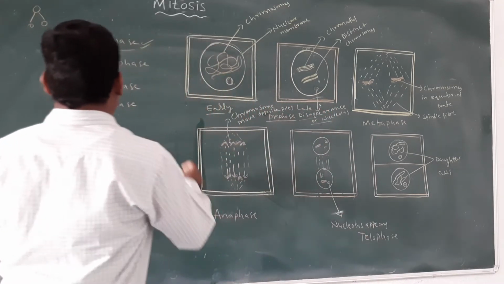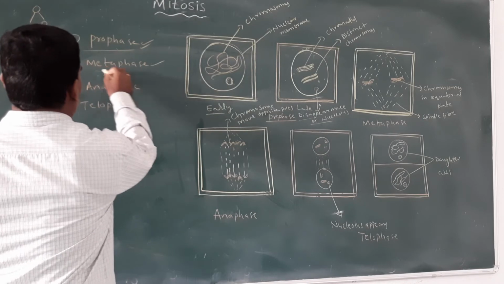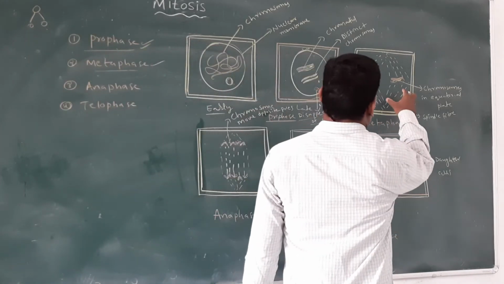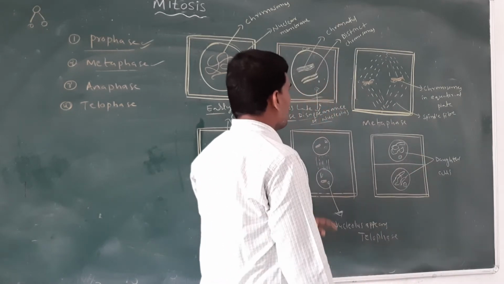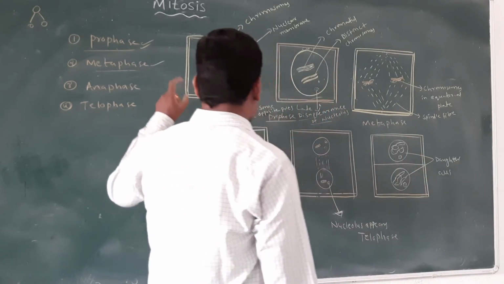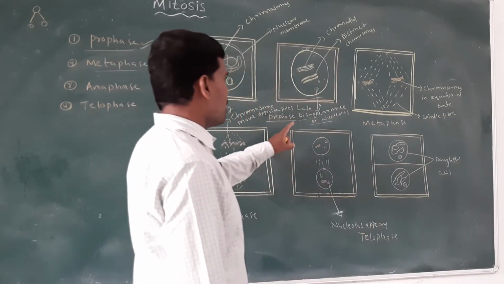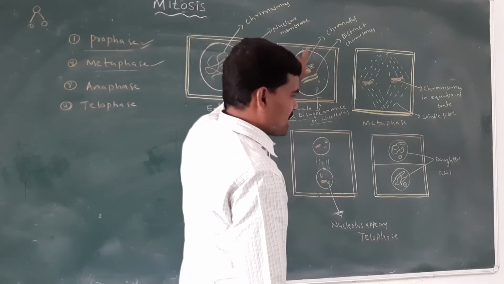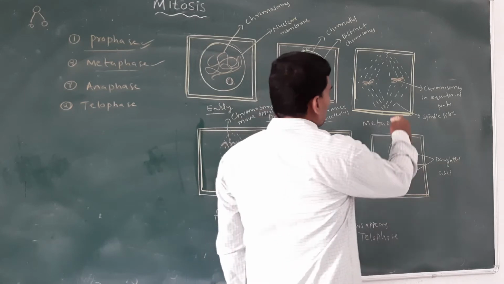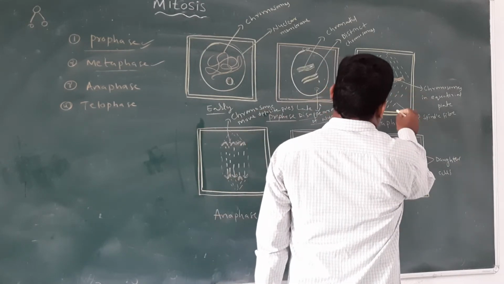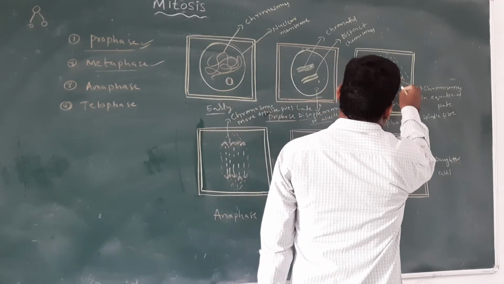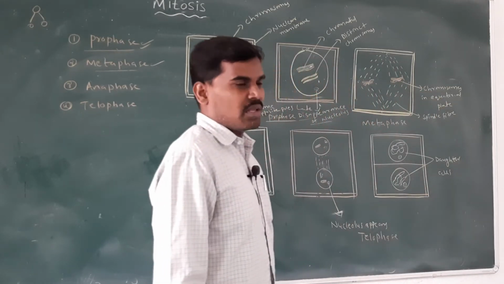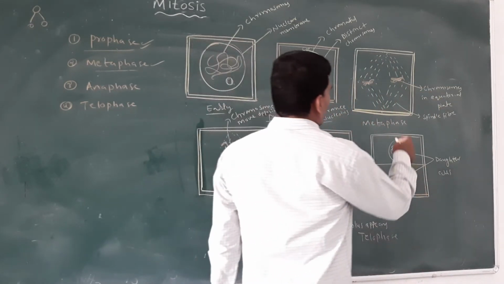The second stage is metaphase. In metaphase, the spindle fibers appear; they begin to appear at the end of prophase, but are completely formed in metaphase. Then the equatorial plate forms.